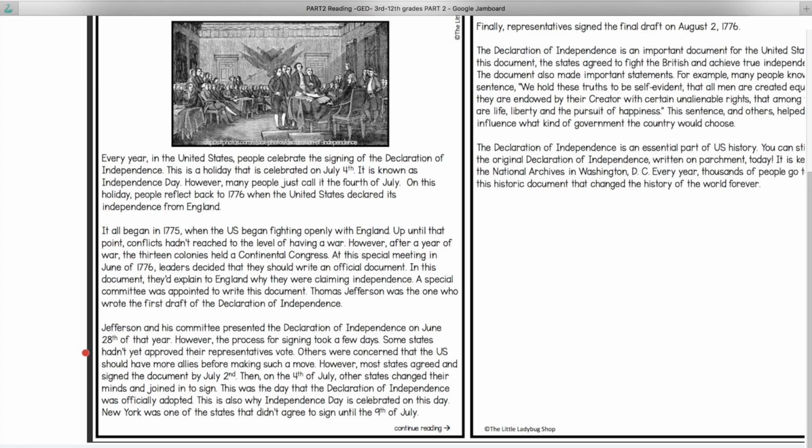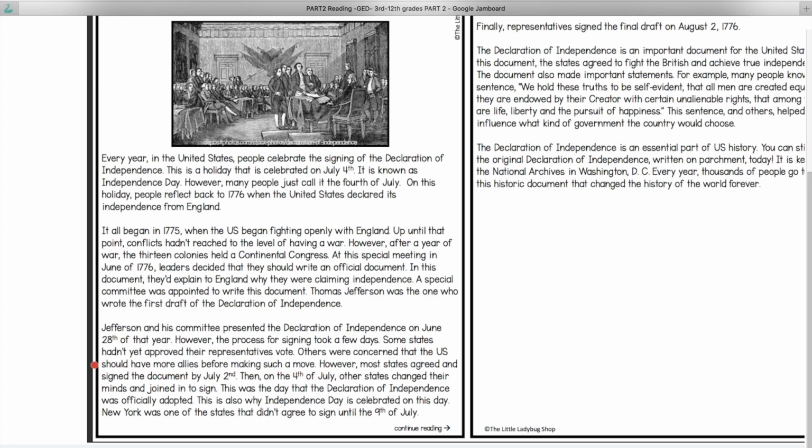Others were concerned that the U.S. should have more allies before making such a move. Allies. They're like friends. People have friends, countries have allies. So a friend of the country is an ally.